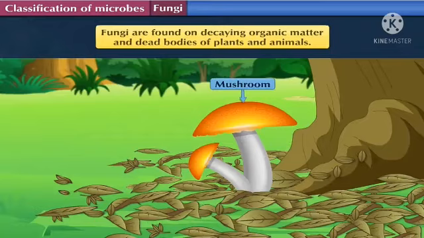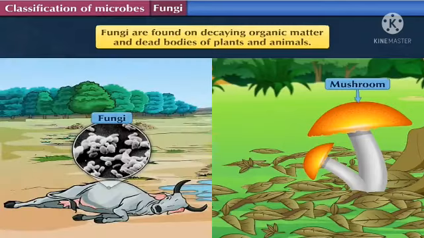Means what? They are just decomposing the dead bodies, whether plant or animal, and they are taking their food or nutrition from those dead bodies. For your reference, I have shown the picture here, how they are decomposing the plant or the animal.